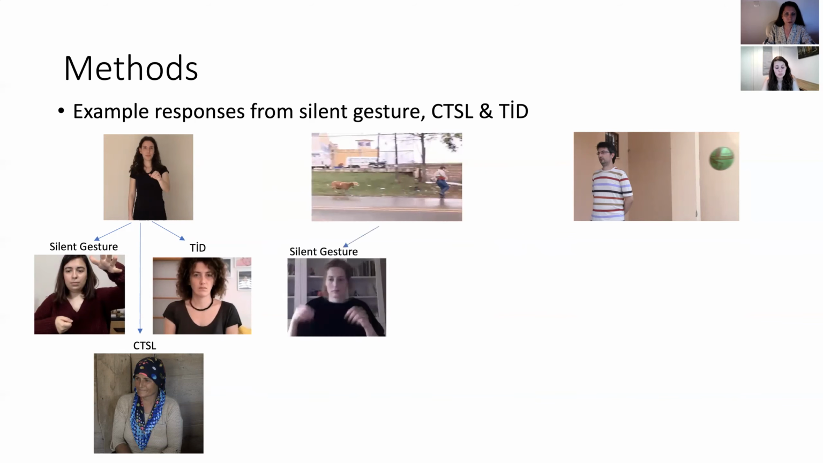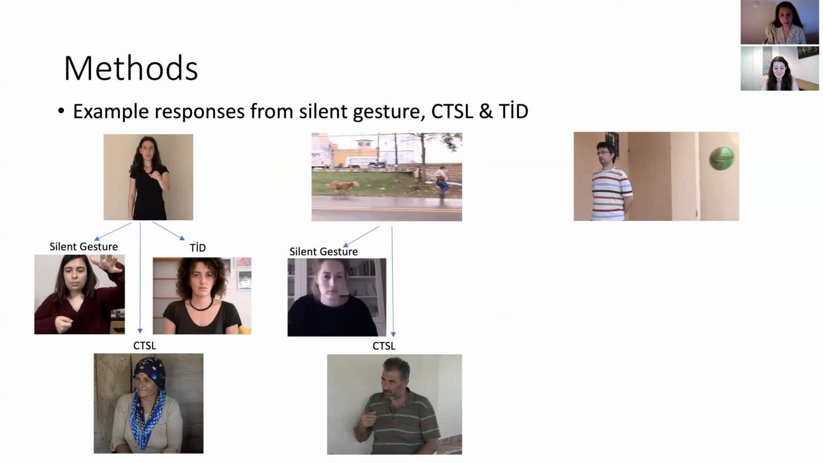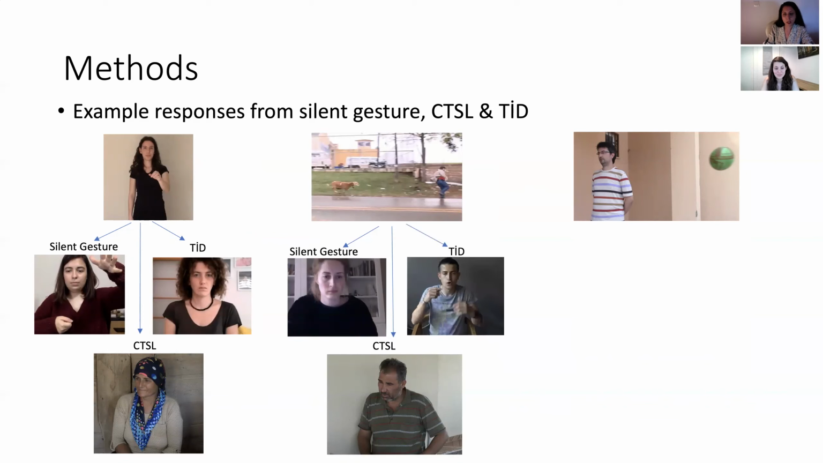Here we have in silent gesture, man running and goat follow. This time it's an object-initial response. And here we have a CTSL response, man running and goat following behind. This one is also again an object-initial response. In TİD, this time: goat, man, run, follow. So this time it's a subject-initial response.